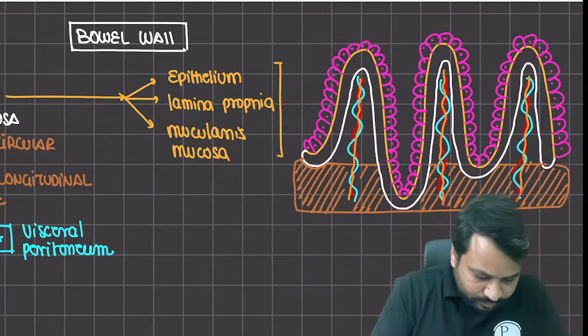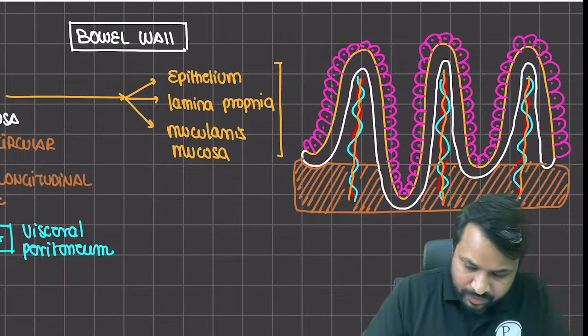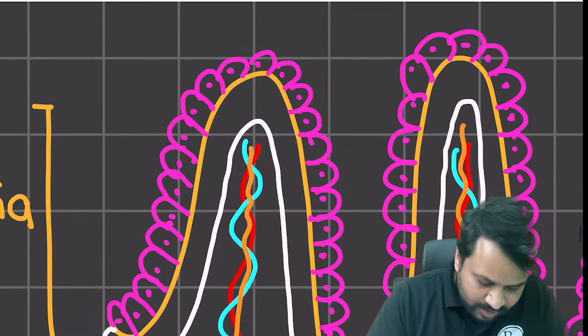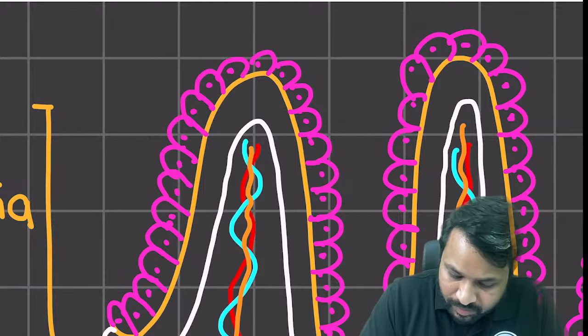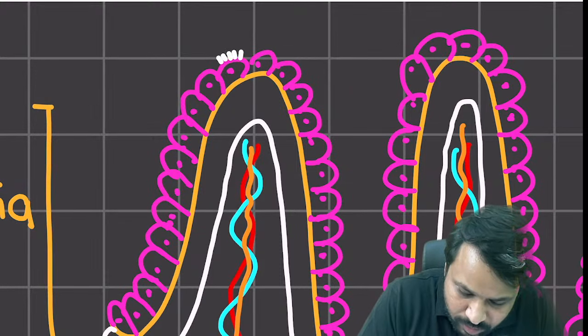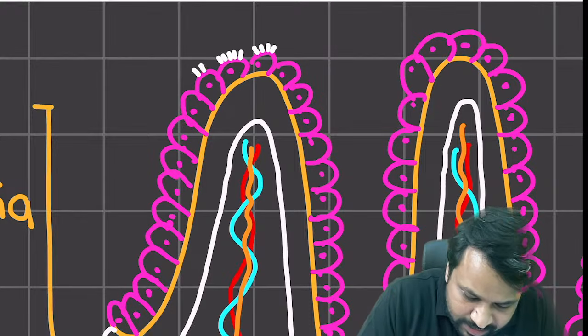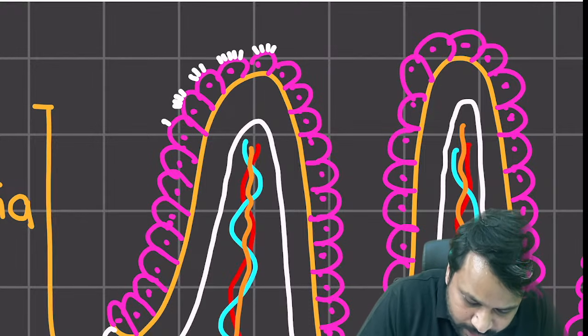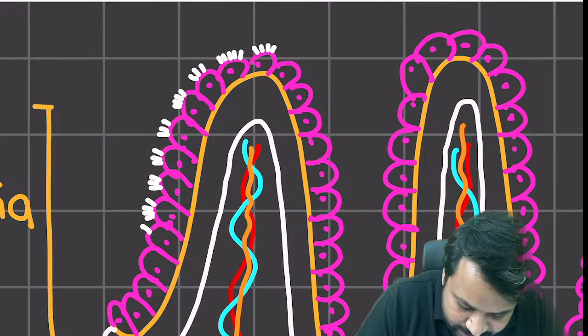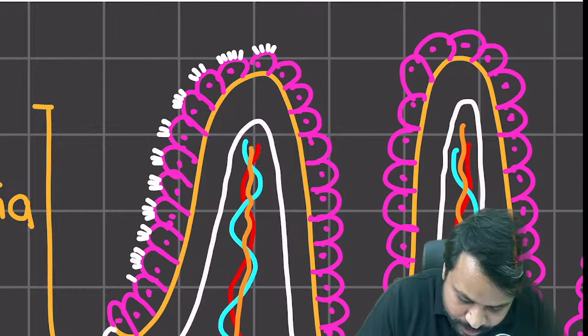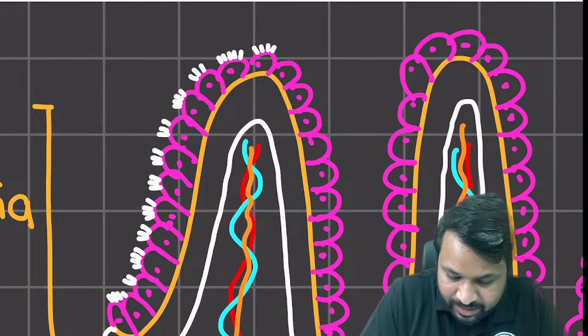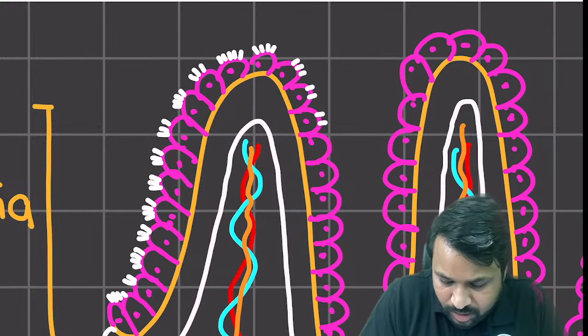Now, what are the various components that you have? When you look at these cells in the small bowel, there is something very interesting. They have these small brushes. These hair-like structures are what we call villi, and they increase the surface area of absorption, and that is their basic job.